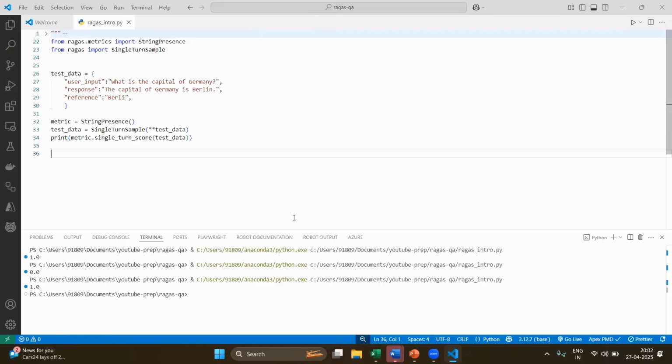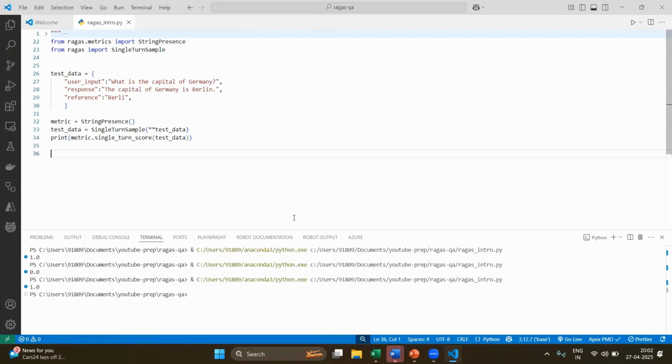It is a very simple example. However, in RAGAS, we have other sets of functionalities where you can create the test data by using the framework itself. Being said that, we have seen a simple example of how we can measure the non-LLM metric, which is string presence. In a similar way, we will see the different metrics in the coming videos.